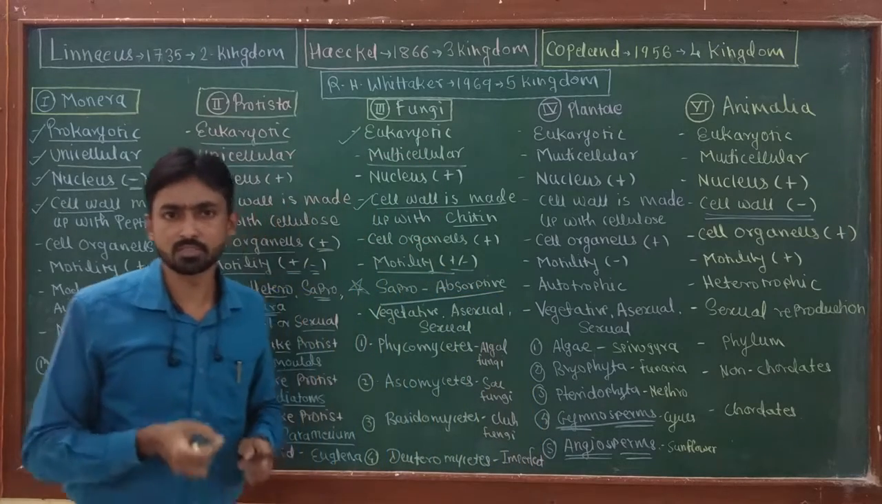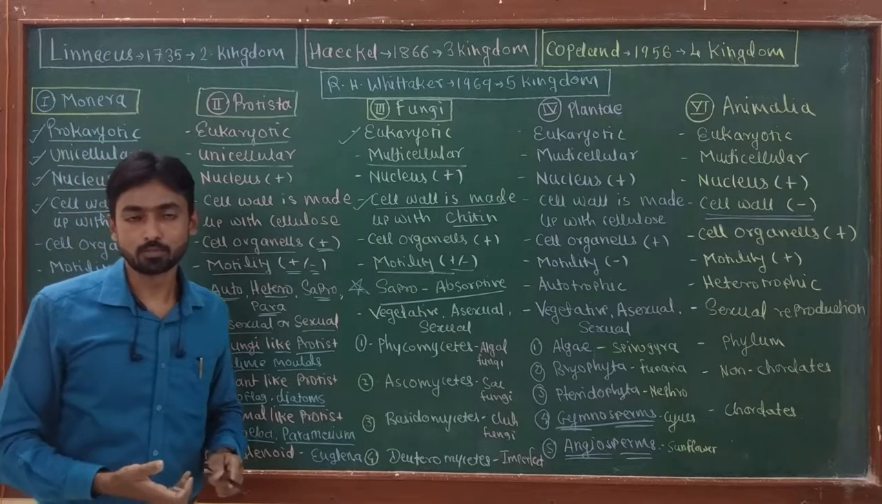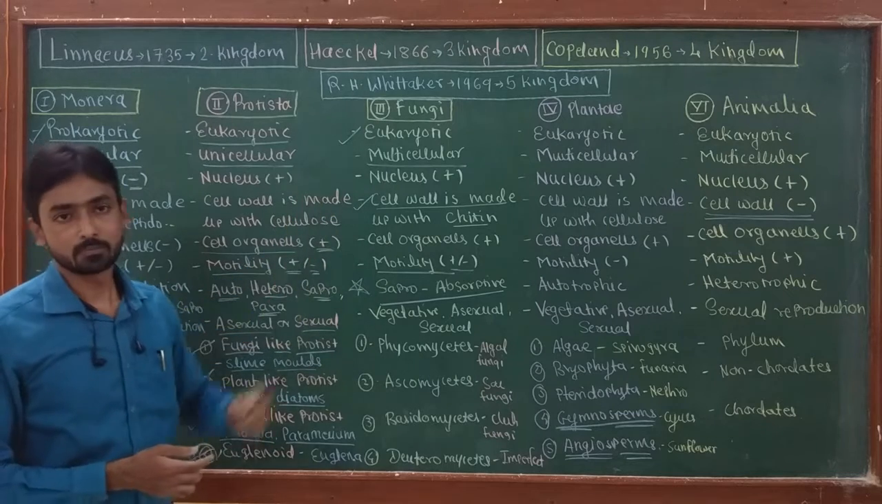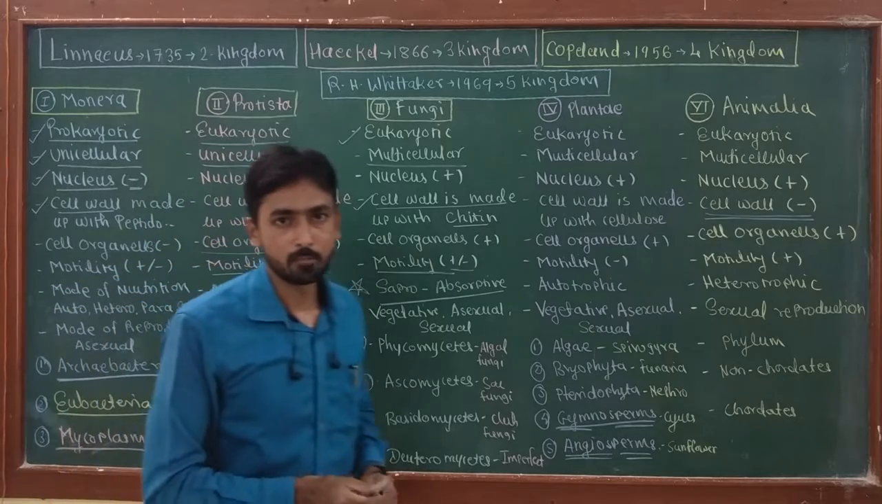A drawback of this system is that viruses, important life forms, do not get any place in any of the kingdoms in R.H. Whittaker's five kingdom system of classification. This is the major drawback of this system.